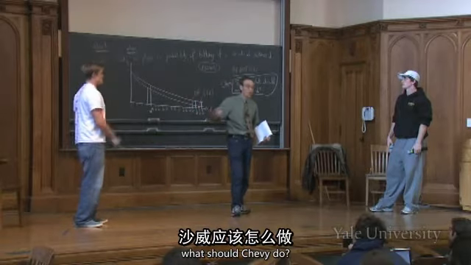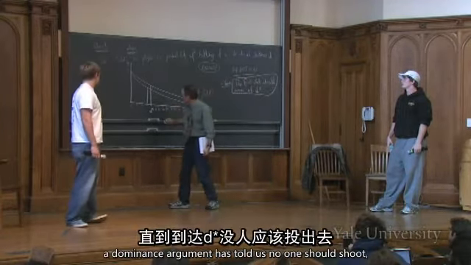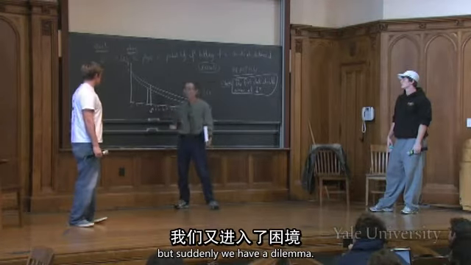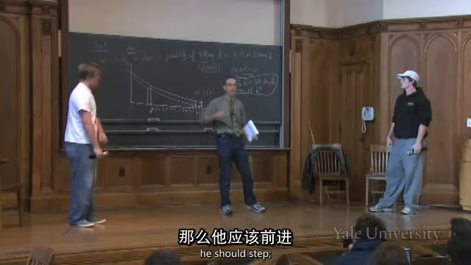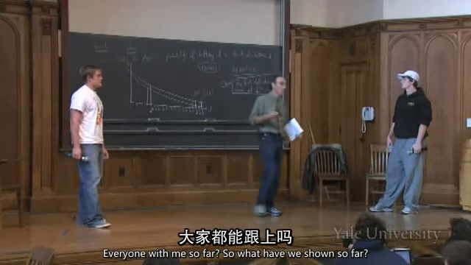I should shoot. He should shoot. All right, so up until this point, a dominance argument has told us no one should shoot. But suddenly, we have a dilemma. The dilemma is, if Shebby thinks Patrick's not shooting, he should step, and if Shebby thinks Patrick is shooting, he should shoot. Everyone with me so far?